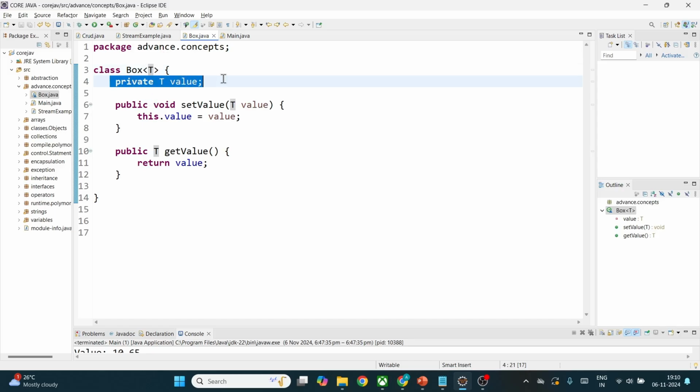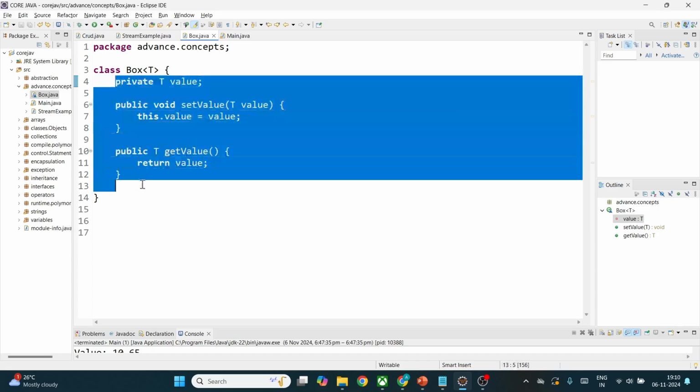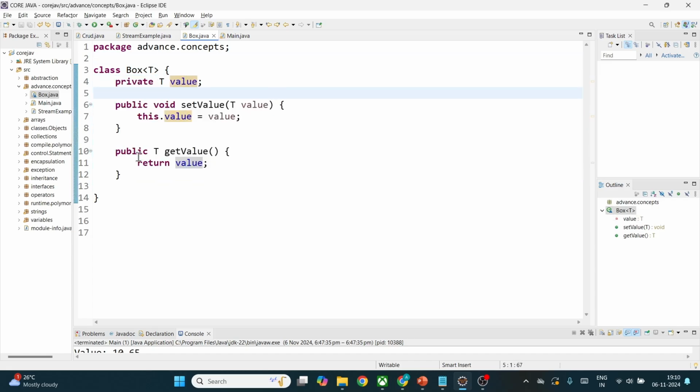This is a normal variable declaration, where this is the access specifier or modifier, and this is the data type of the particular value variable. Okay, and this set value, get value, these are setters and getters. They are taking the signature as type T, and this T is declared at the class level. So everywhere inside this class this T will be in the scope.